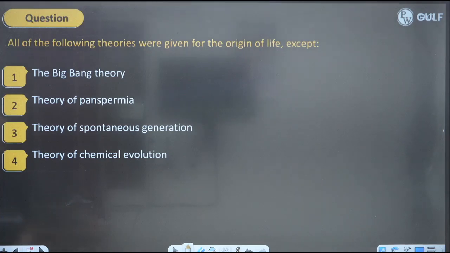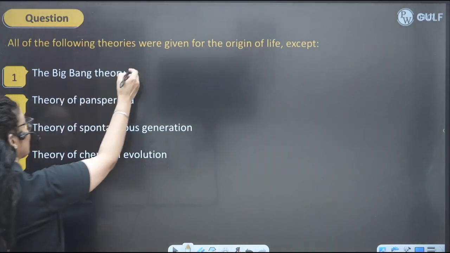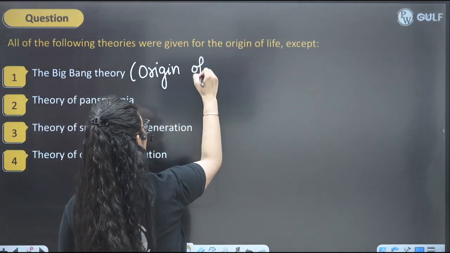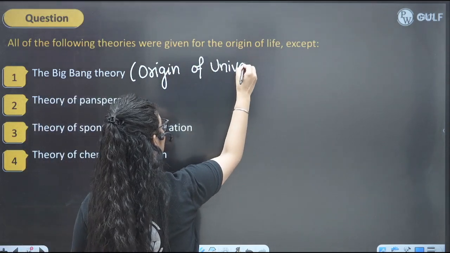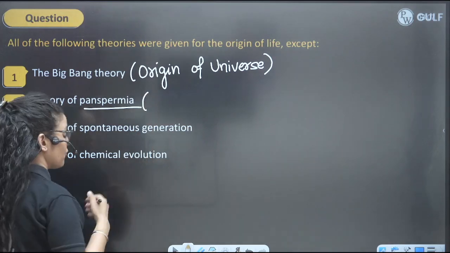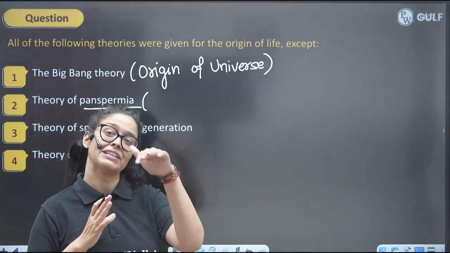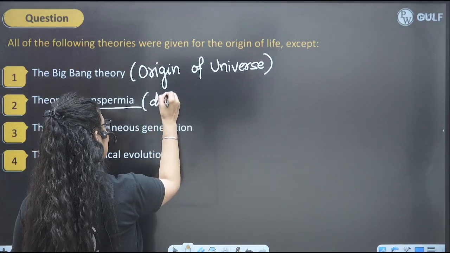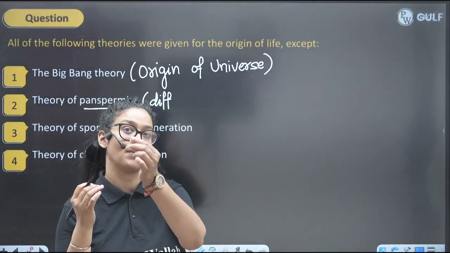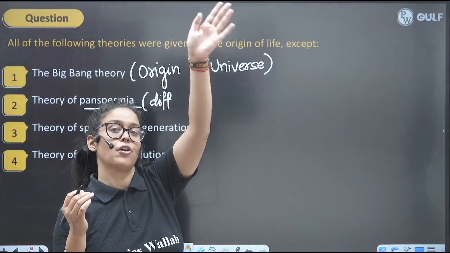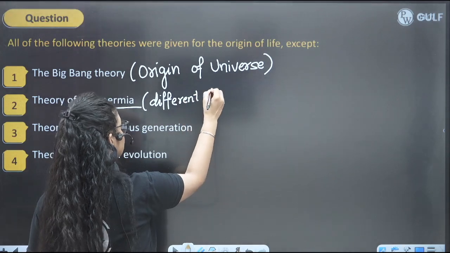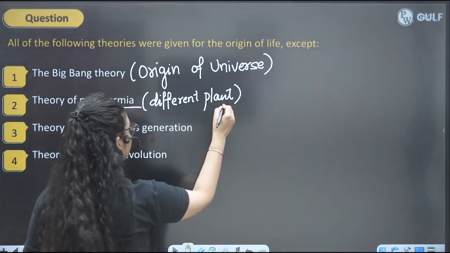Theories which are talking about the origin of life. So kids, Big Bang theory is talking about the origin of universe, right? That is given in our NCERT. We did it in the class. Panspermia theory means life has come from a different planet. Panspermia means the unit of life, in the form of spore, in the form of seed, came from a different planet, right? So this is actually talking about the origin of life.